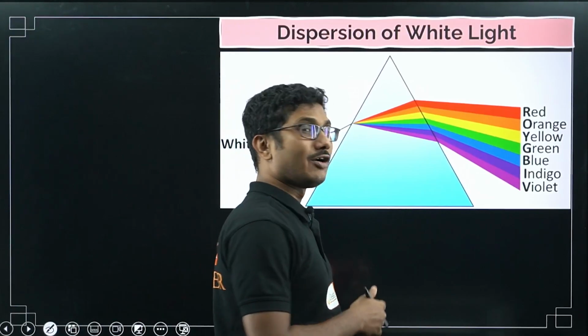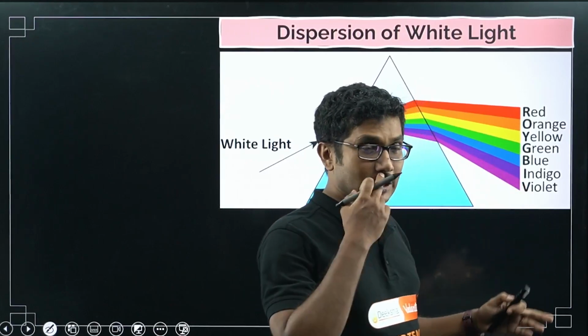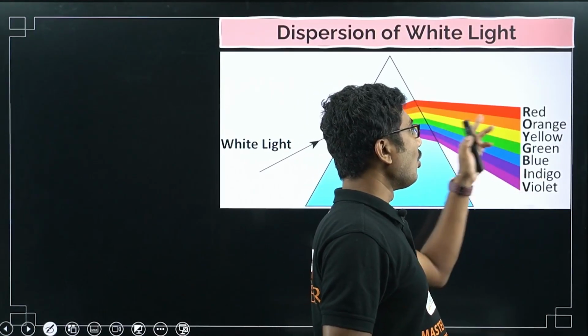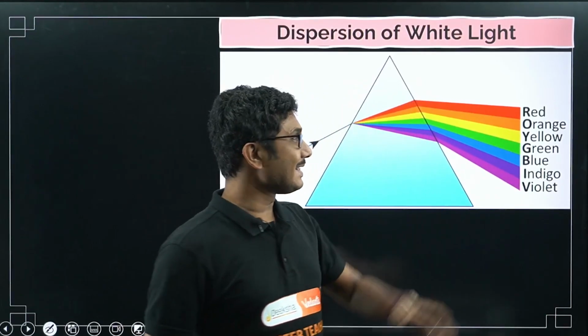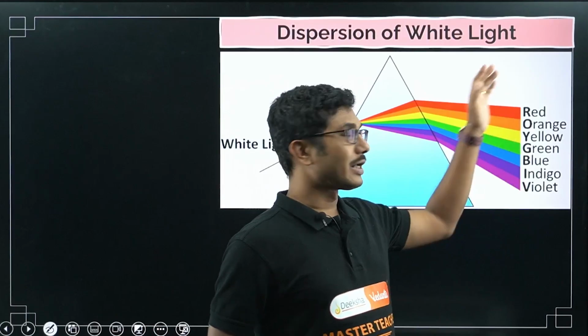What is the meaning of VIBGYOR? V is violet, I is indigo, B is blue, G is green, Y is yellow, O is orange, R is red. In this exact order you will get the colors. That's why this order is important.